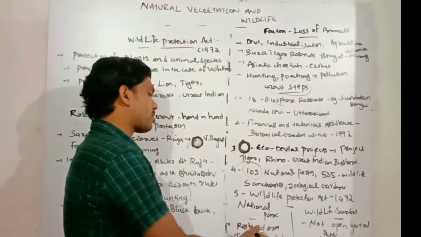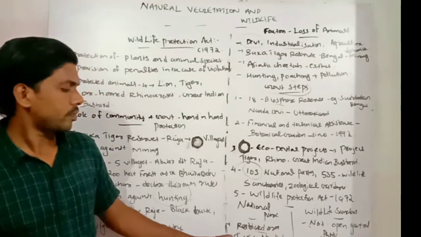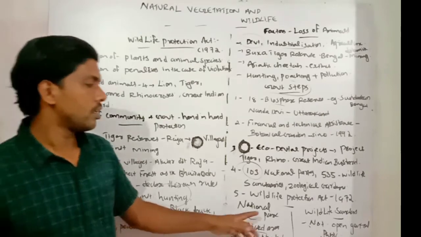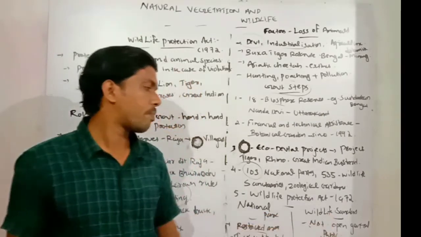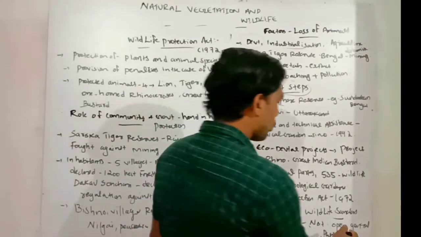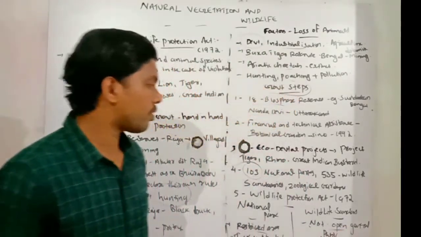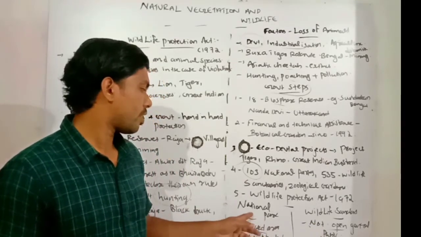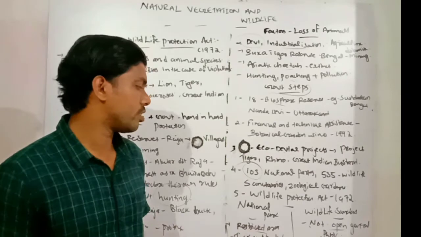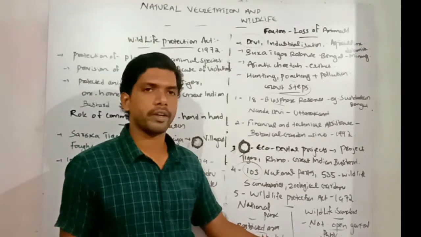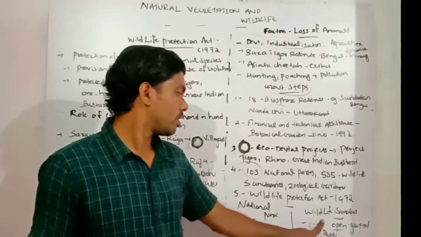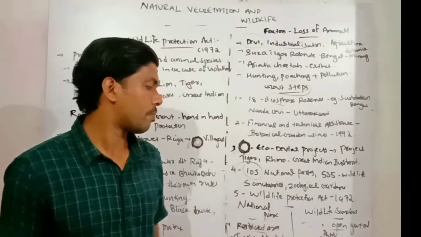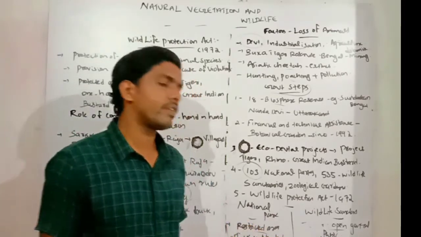National parks are restricted areas, and we need tickets for entering the national parks. But wildlife sanctuaries are not restricted; they are open, especially to the general public, and do not have a definite boundary.